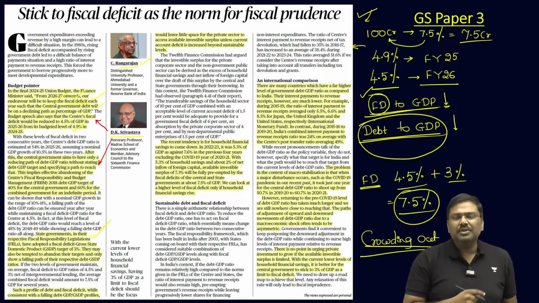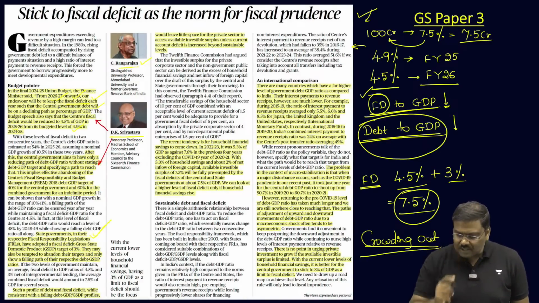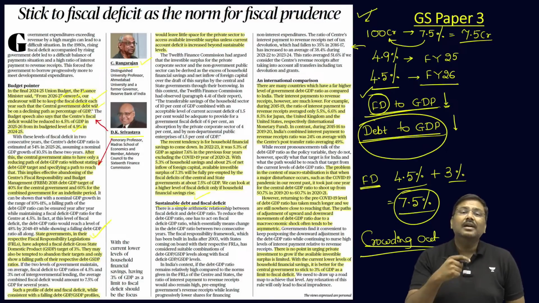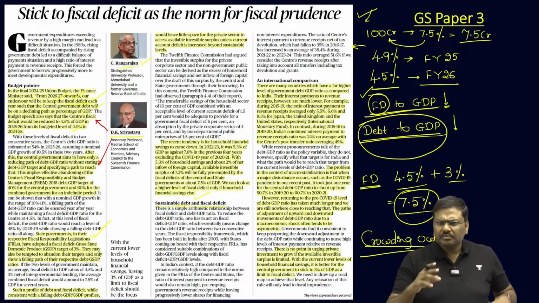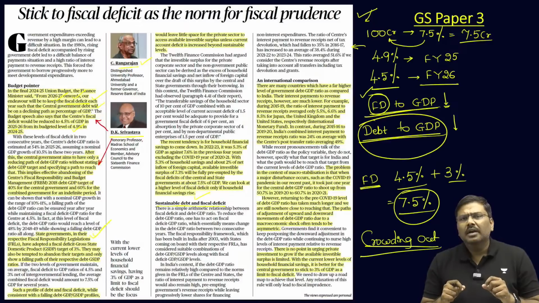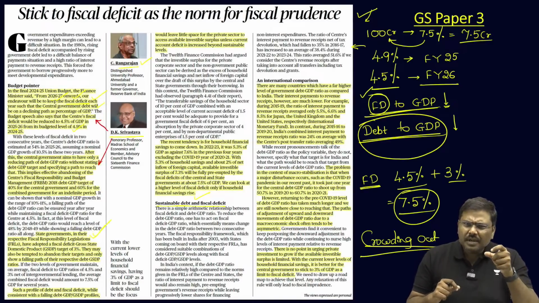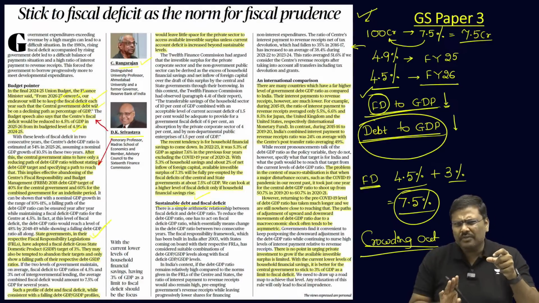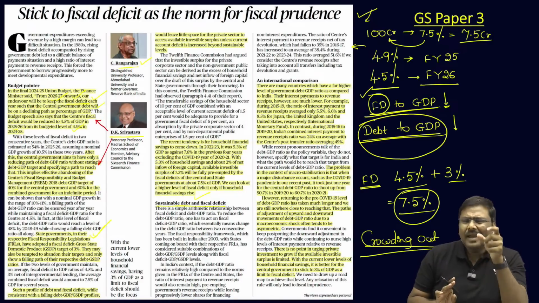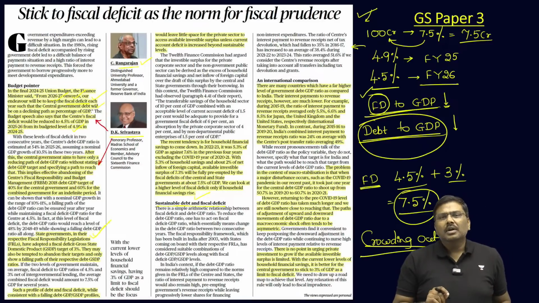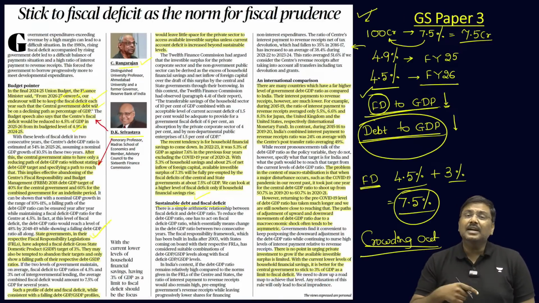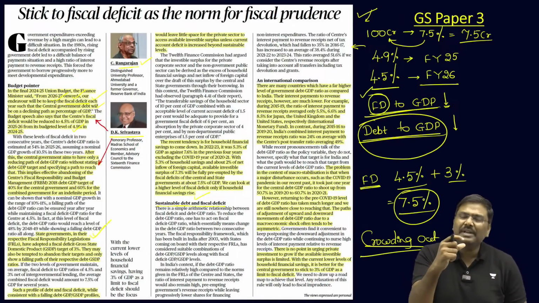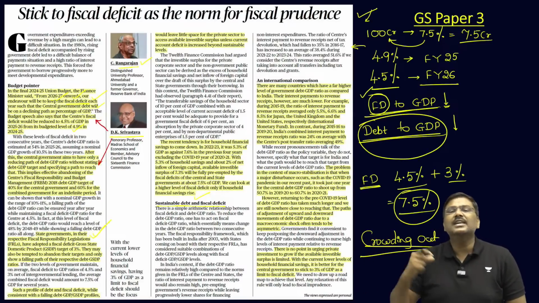In addition to this, the authors also talk about sustainable debt as well as fiscal deficit. Why so? Listen to this. If the government of India borrows, it will have to pay interest on the borrowing. Correct? Now, the amount of interest that the government pays should be limited from one year to the next as well.